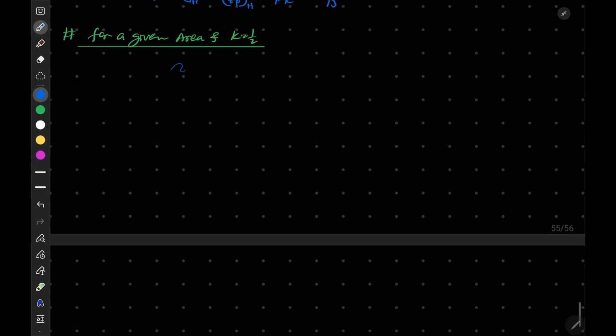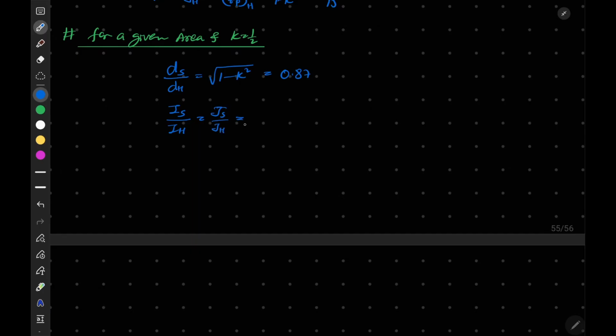Okay, so ds by dh will be given by root of 1 minus k square. Okay, and if we substitute the values, we will get 0.87. If I talk about the inertia ratio, Is upon Ih is equal to Js upon Jh.